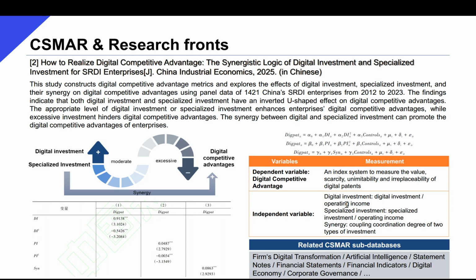So data for digital investment can be found in the subdatabase Firms Digital Transformation. For study of AI-related investment, data are available in the subdatabase Artificial Intelligence.